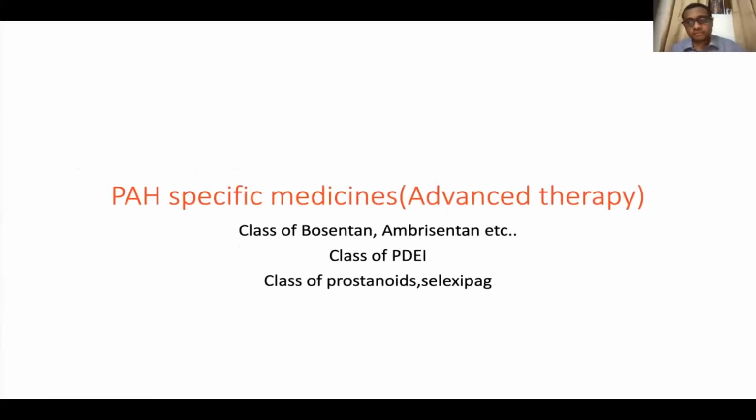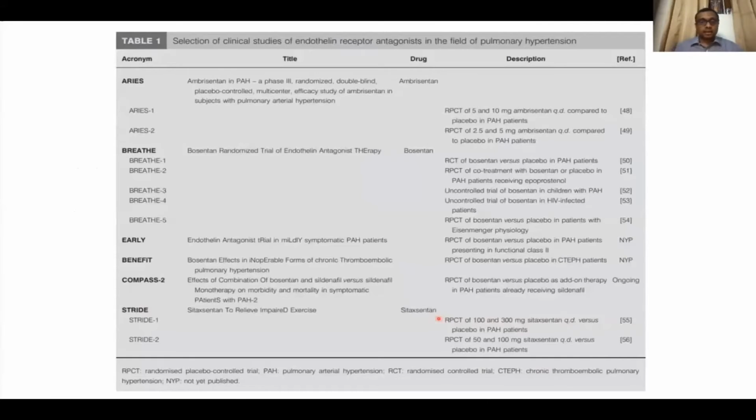What are these PH specific medicines? So-called advanced therapy, which include the class of endothelin receptor blockers, the class of phosphodiesterase inhibitors, the class of prostanoids, which are predominantly intravenous parenteral forms, and of course the oral selexipag. There are lots and lots of RCTs. Many are not published, many are ongoing, but the data is clear, loud and clear. We do have benefit with these medicines.